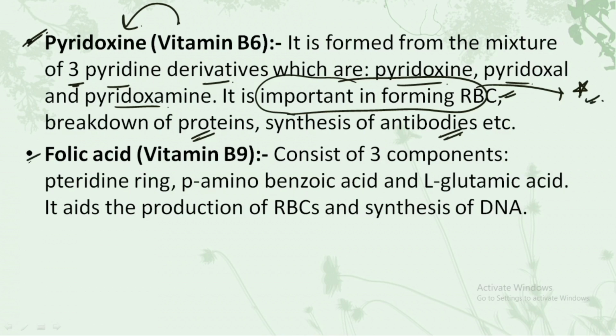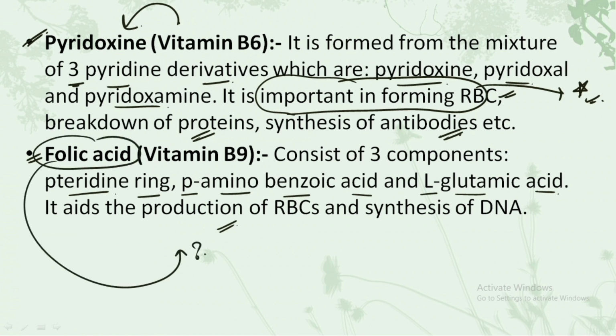Then we have the folic acid, which is vitamin B9's chemical name. It also consists of three components, the first one is the pteridine ring, then we have the p-aminobenzoic acid and the next one is L-glutamic acid. It aids in the production of the RBCs and also in the synthesis of the DNA. B9, that is folic acid, is very important. Question यहाँ से एक बार direct आया है.